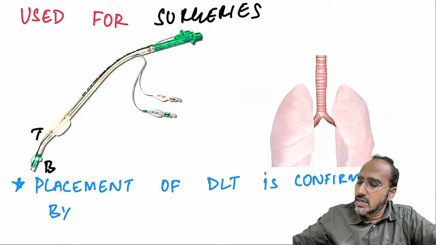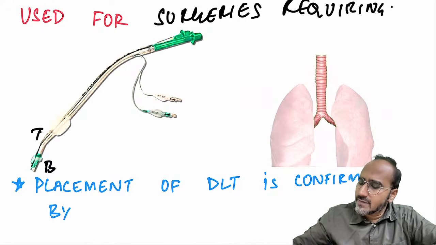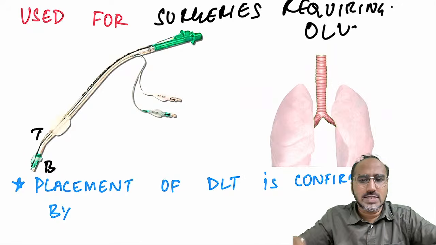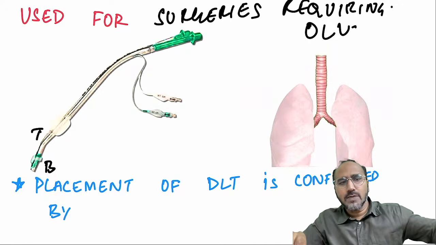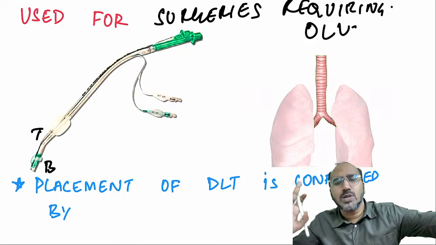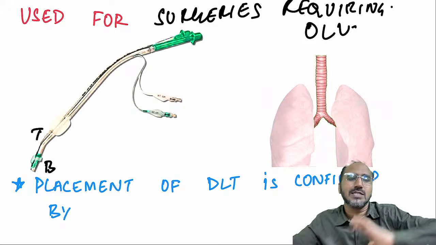Surgeries requiring one lung ventilation. What does it mean, guys? A patient is suffering with lung cancer. The doctor is telling, I will operate on his right lung. Please do not ventilate the right lung, only ventilate the left lung. Is it possible? Yes. With a double lumen tube, it is possible.